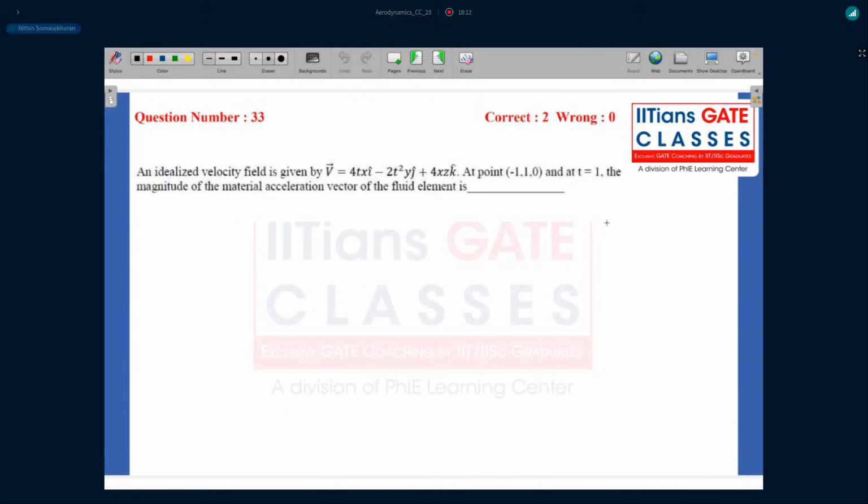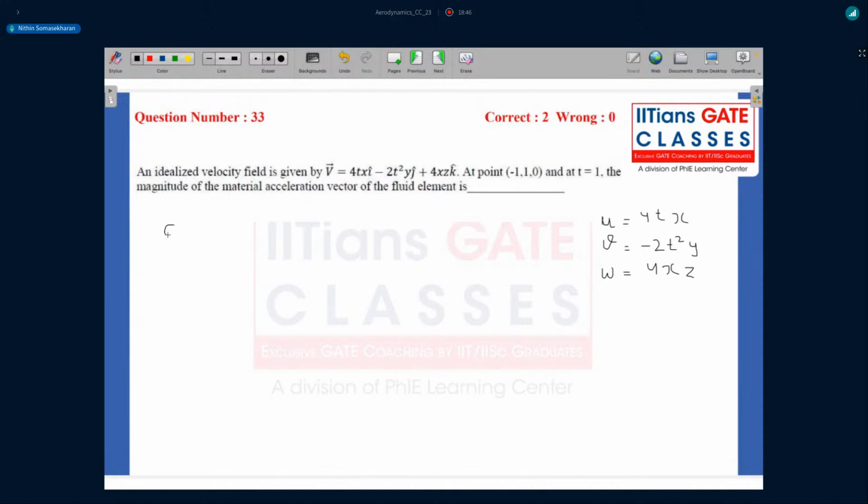So your x direction velocity u is 4tx, your y direction velocity is minus 2t square y, and your z direction velocity is 4xz.